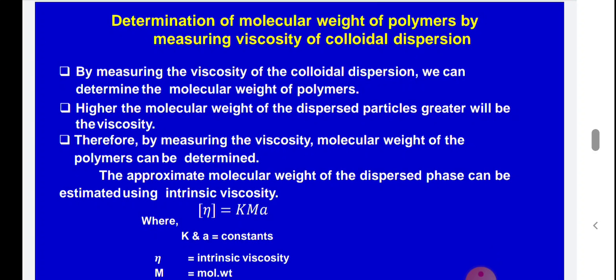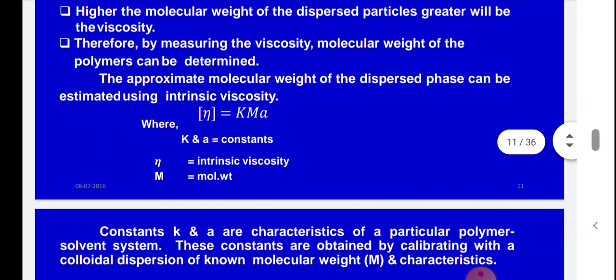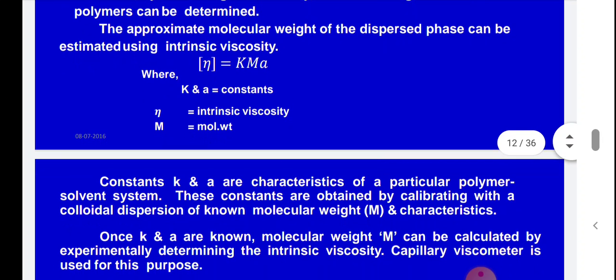The higher the molecular weight of the dispersed particle, the greater will be the viscosity. Therefore, by measuring the viscosity, the molecular weight of a polymer can be determined. The approximate molecular weight of the dispersed phase can be determined by calculating the intrinsic viscosity. The formula is eta is equal to K M to the power a, where K and a are constants, eta means intrinsic viscosity and M means molecular weight. The same formula you used in the lab for calculating the molecular weight of gelatin.